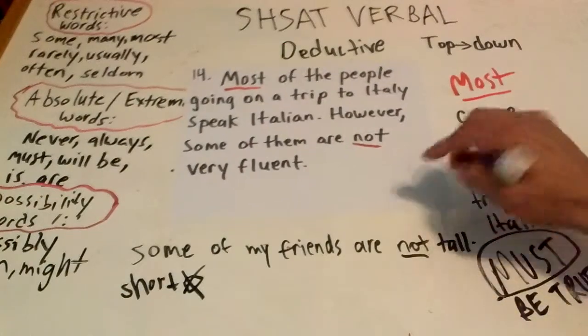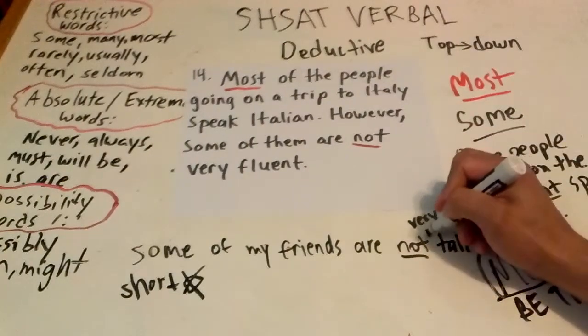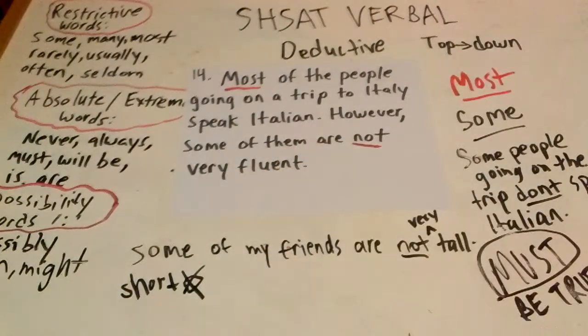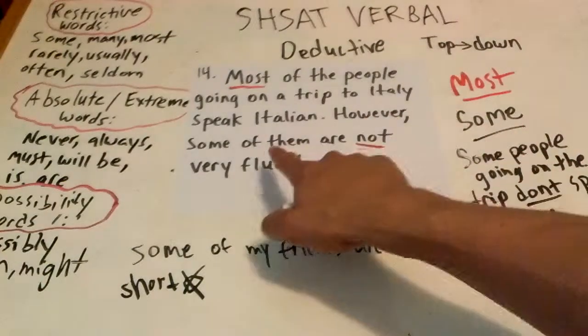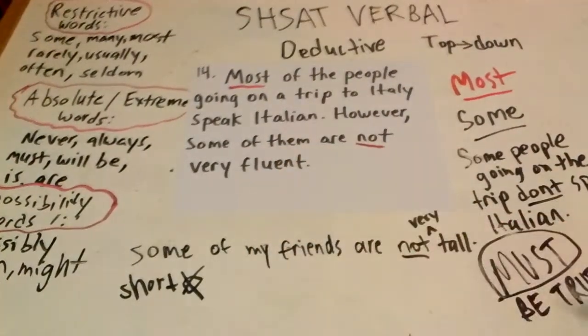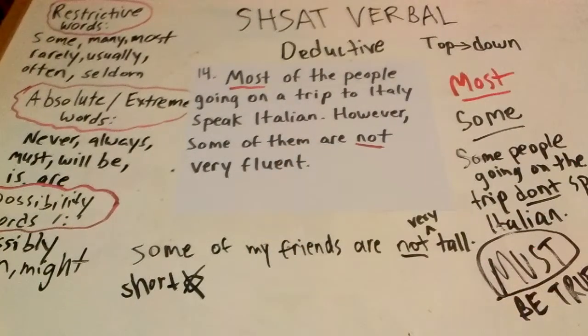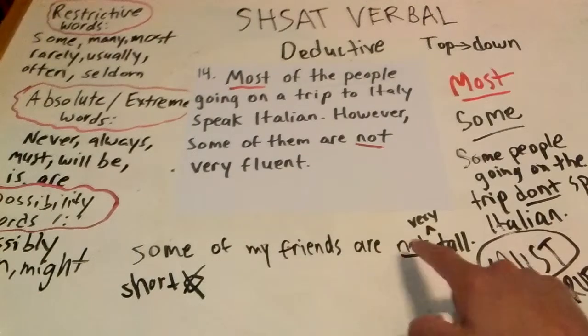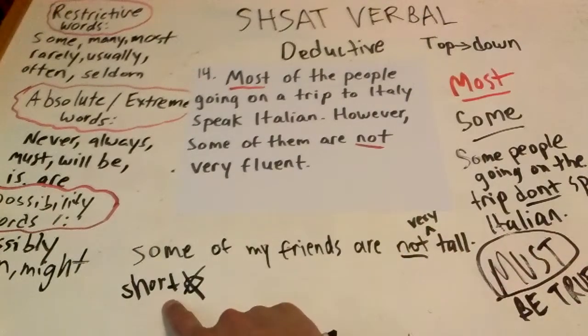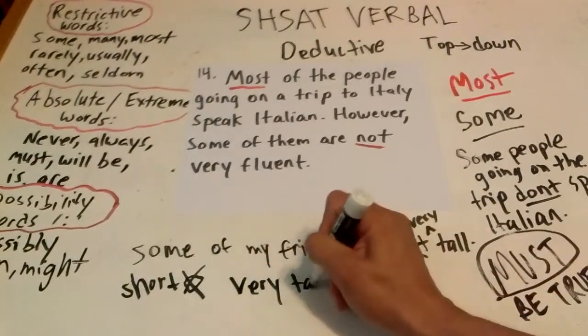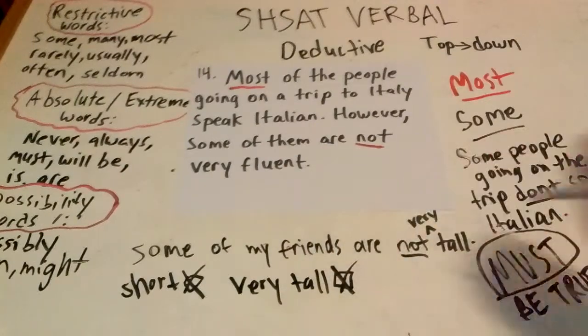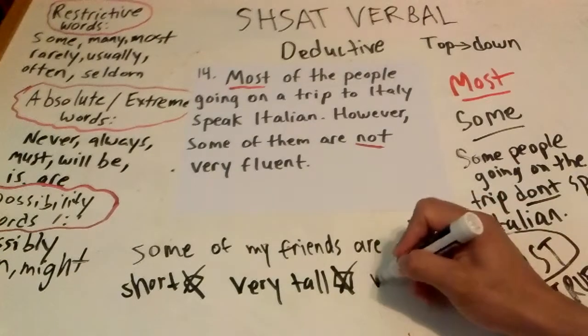Let's say here, very tall, because they said very fluent, right? We're trying to make a sentence that's parallel to this one, the same sort of thing, right? However, some of them are not very fluent. And as a more common example, I'm saying some of my friends are not very tall. So did I tell you that some of my friends are short? No. Did I tell you that some of my friends are very tall? No, I didn't tell you that either. I said some of my friends are not very tall. Did I tell you that some of my friends are very short?